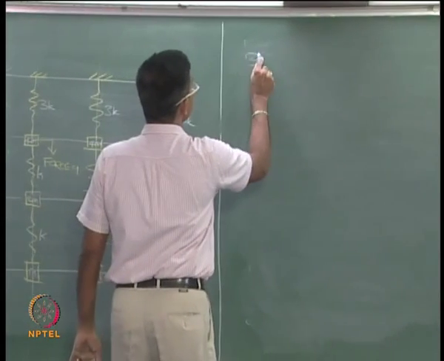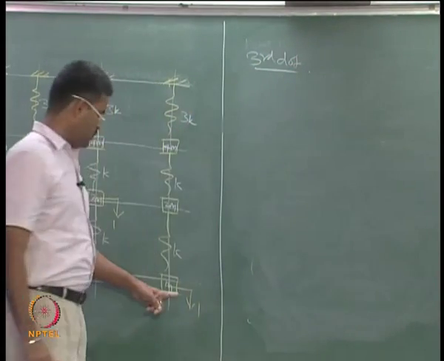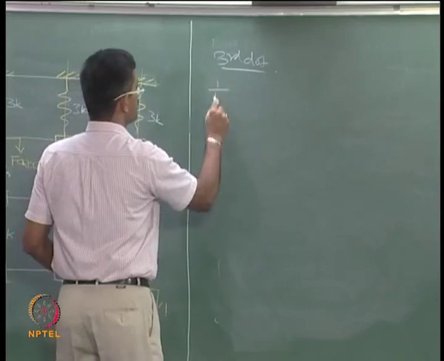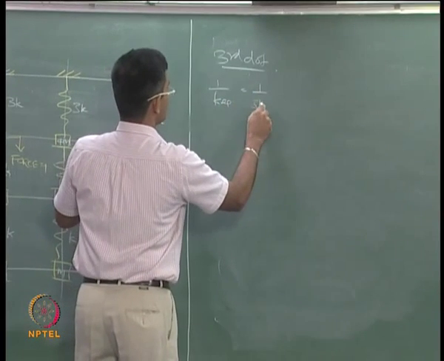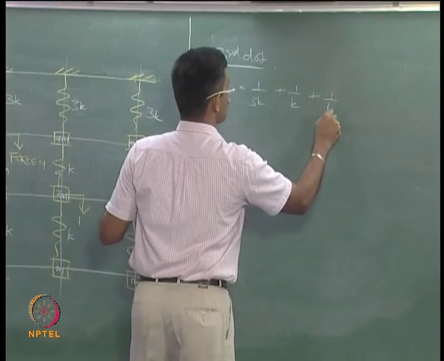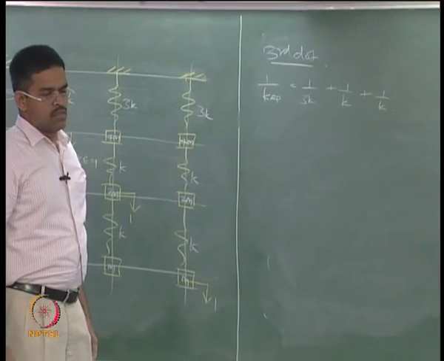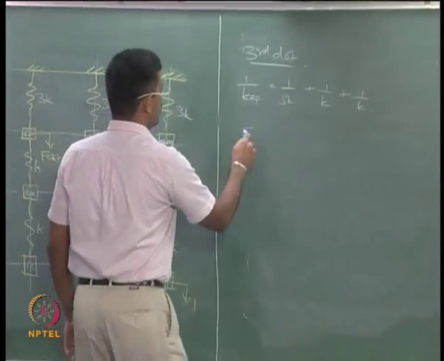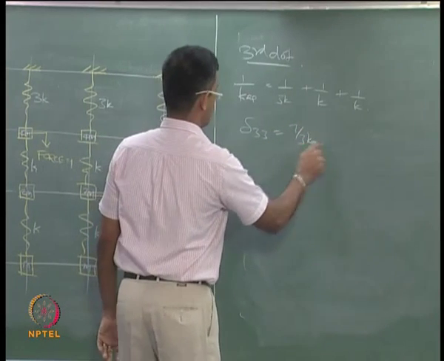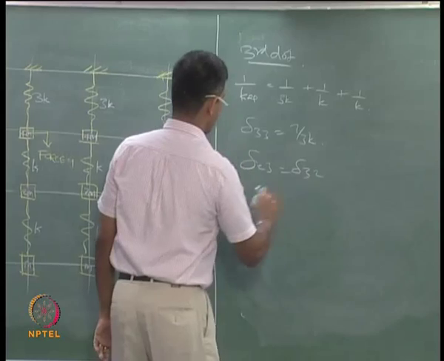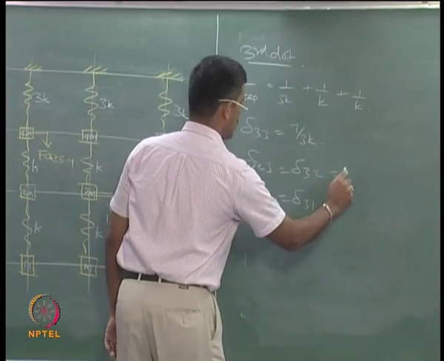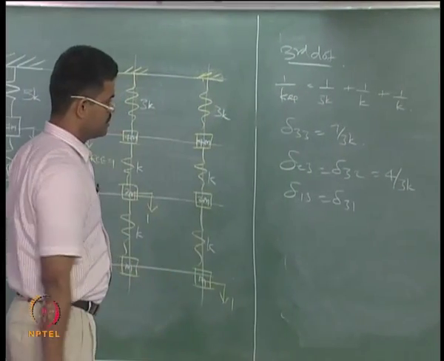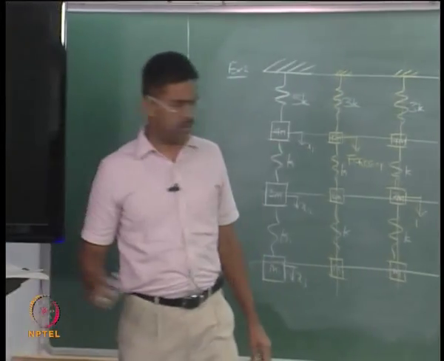So third degree, I give unit force here, all the springs will be now in series, can work out K equivalent: 1 by 3K plus 1 by K plus 1 by K. So delta 3 3 will be 7 by 3K, and delta 2 3 is same as delta 3 2, which is 4 by 3K, and delta 1 3 is same as delta 3 1, which is 1 by 3.